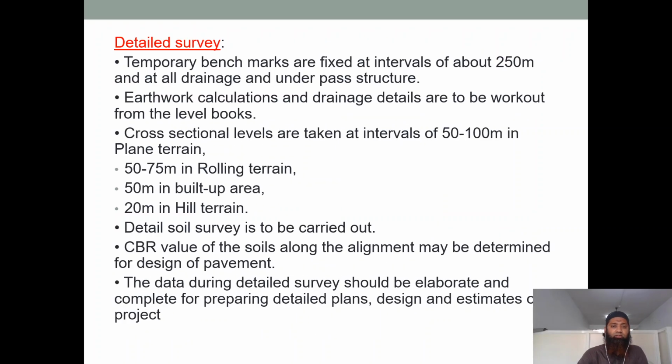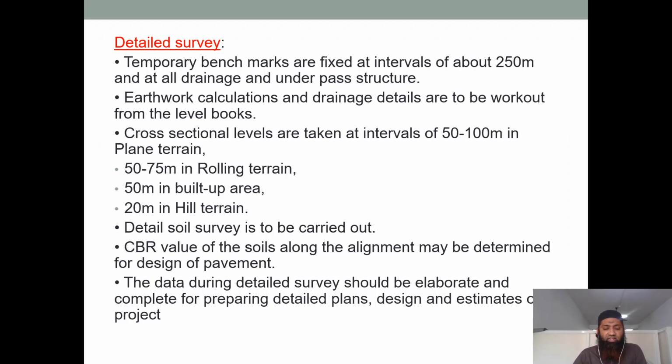You can see detailed survey. Temporary bench marks are fixed at intervals of about 250 meters, along with all drainage and underpass structures. So we mark all these from the map onto the ground, onto the field. For every 250 meters, we mark all the necessary markings which have come up in the map, and that will be established onto the field, onto the ground now.